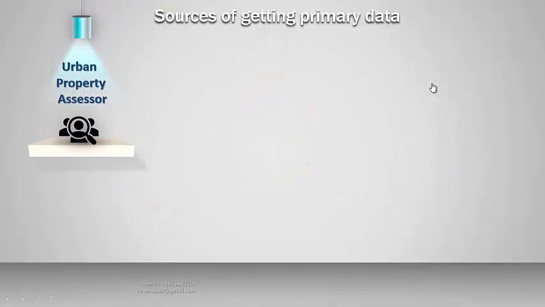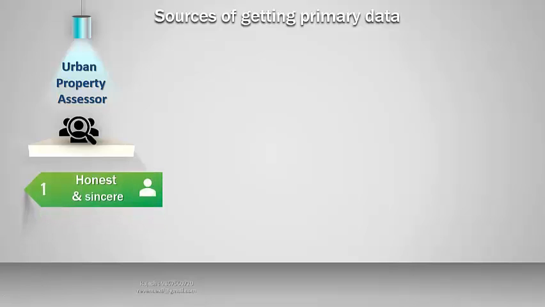Let us understand the challenges of the urban property assessor. He is supposed to deal with 6 types of citizens. First one is honest and sincere citizens who respect law and order, pay the taxes regularly, and extend 100% cooperation to the government. Second is the businessman category who does alteration in the property for their commercial benefits. They are ready to pay the taxes, however, they try the option of settlement and jugaad.